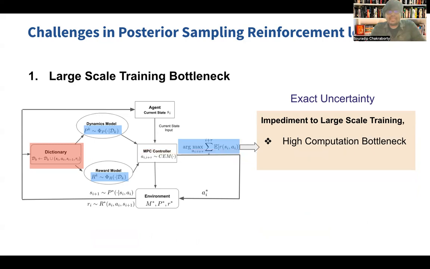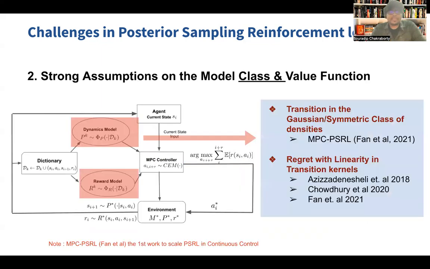And the third thing is that there is a high computational bottleneck because of this unbounded posterior representation. Even the sampling gets hampered, as well as solving this expectation over the transitions and the reward.